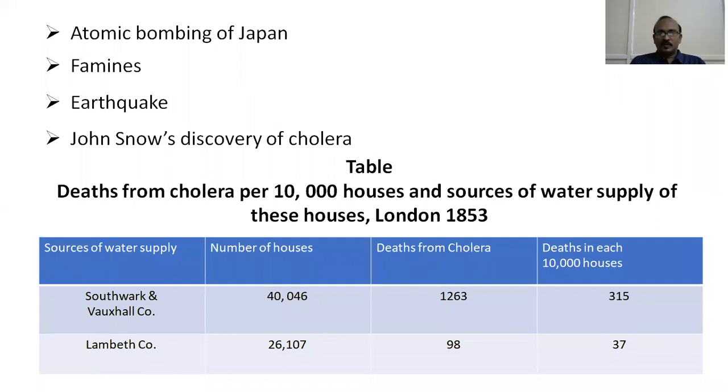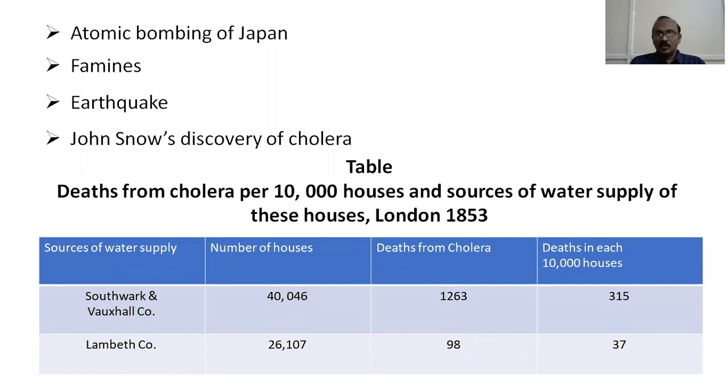John Snow, in this particular table, found that the people who got water from the River Thames, from the particular company called Southwark and Vauxhall Company, had more deaths from cholera, around 315 per 10,000 houses, compared to water supplied by the Lambeth Company, which resulted in deaths of 37 per 10,000 houses.